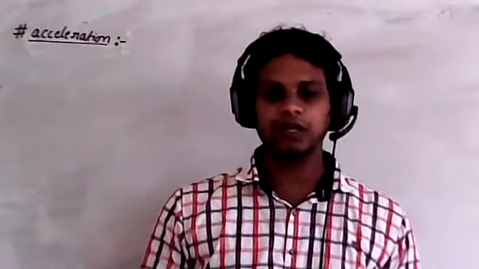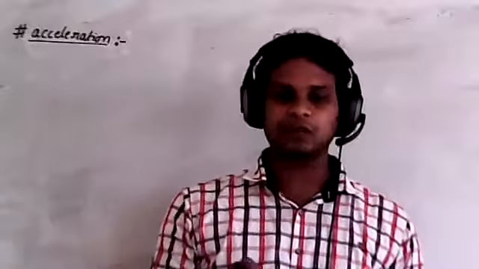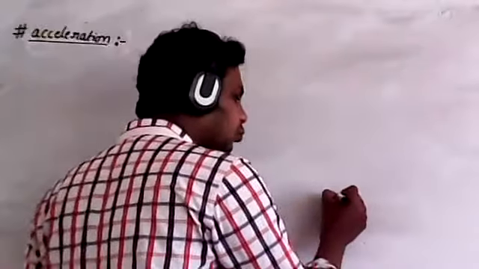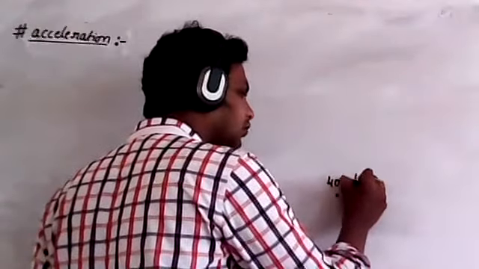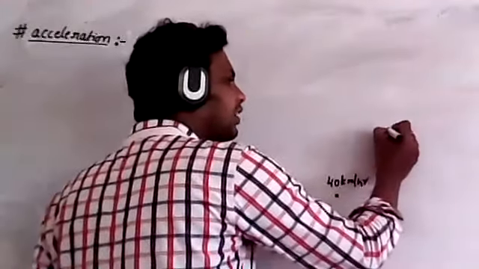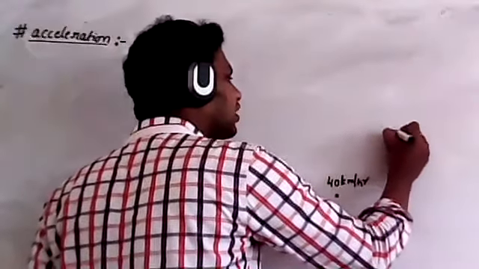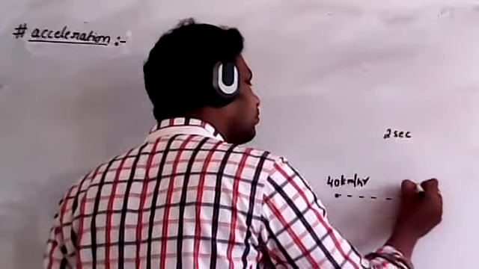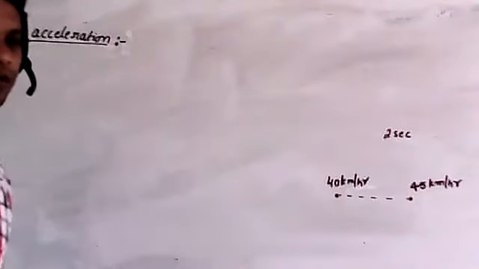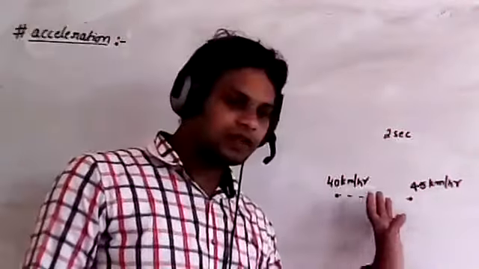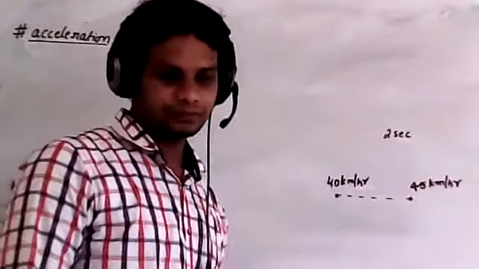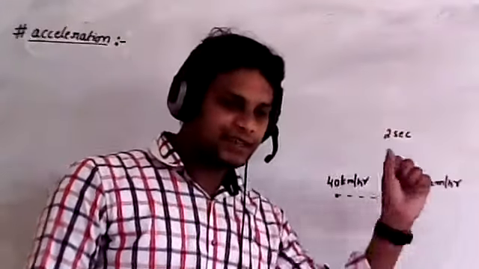If you increase the velocity of the body, then the change in the velocity with respect to time is called acceleration. For example, let us consider a body is moving with 40 kilometer per hour velocity. After some time, for example after 2 seconds, the velocity increases to 45 kilometer per hour. Now here the velocity increases. Now what is the change in velocity?